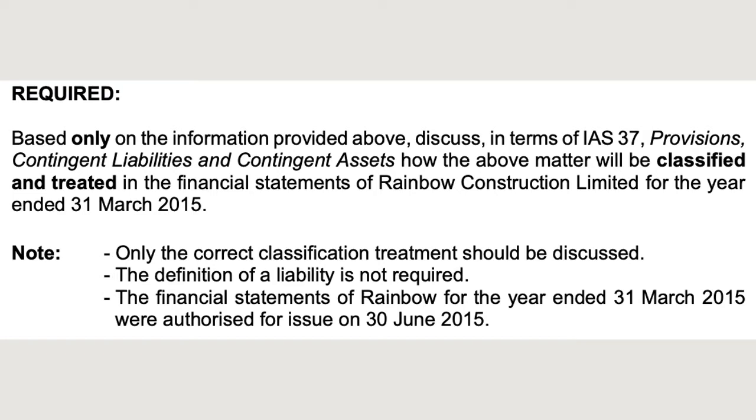The financial statements of Rainbow for the year ended 31 March 2015 were authorized for issue on the 30th of June 2015. Now in this required, they specifically state we need to discuss in terms of IAS 37, so we know that here we either have a provision, a contingent asset, or a contingent liability. They want us to discuss how the matter will be classified. So you now need to decide, is it a provision, is it a contingent asset, or is it a contingent liability? And then they also want to know how is it treated.